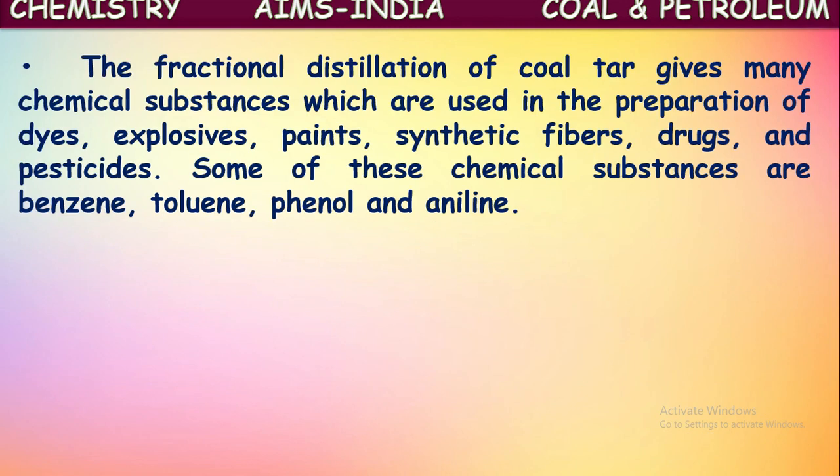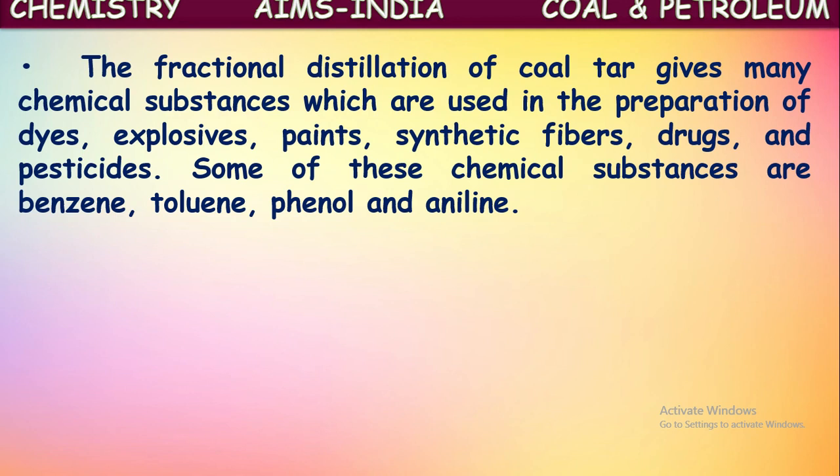The fractional distillation of coal tar gives many chemical substances which are used in the preparation of dyes, explosives, paints, synthetic fibers, drugs, and pesticides. These are all prepared from the products obtained when fractional distillation of coal tar occurs. Fractional distillation means, as we said, coal tar is not a single compound.